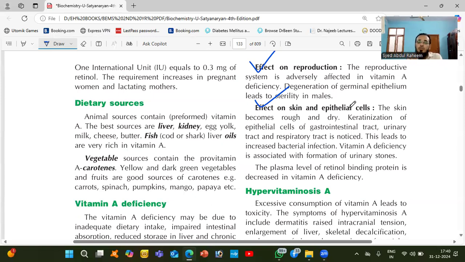This leads to increased bacterial infection. Vitamin A deficiency is associated with the formation of urinary stones. So one important thing you get here is that one of the reasons for urinary stones is deficiency of vitamin A. The plasma level of retinol binding protein is decreased in vitamin A deficiency. These are the things that will happen.